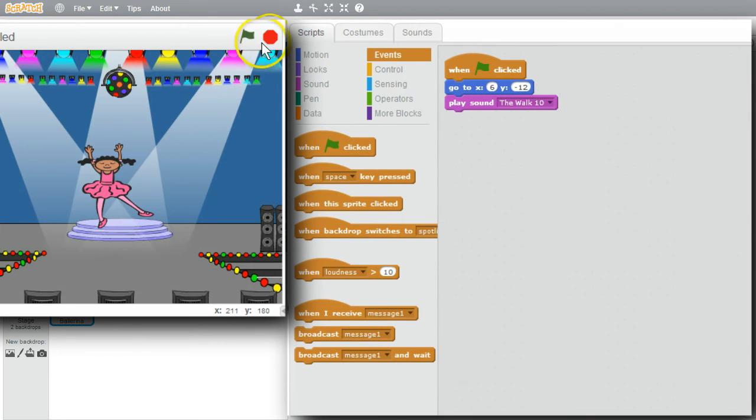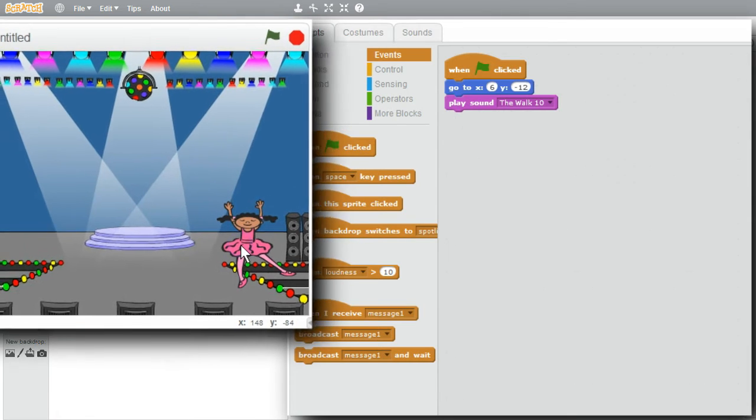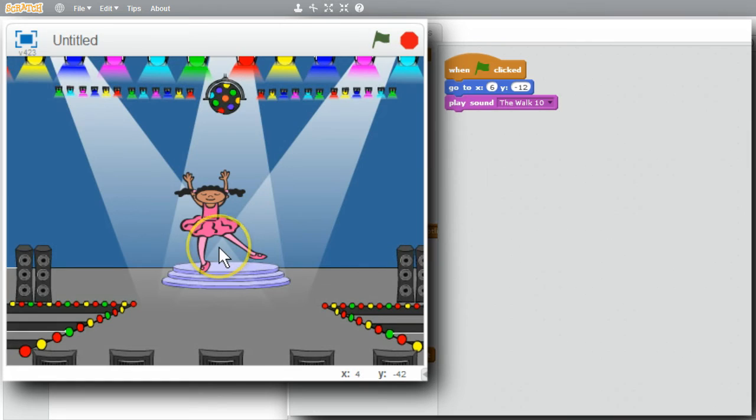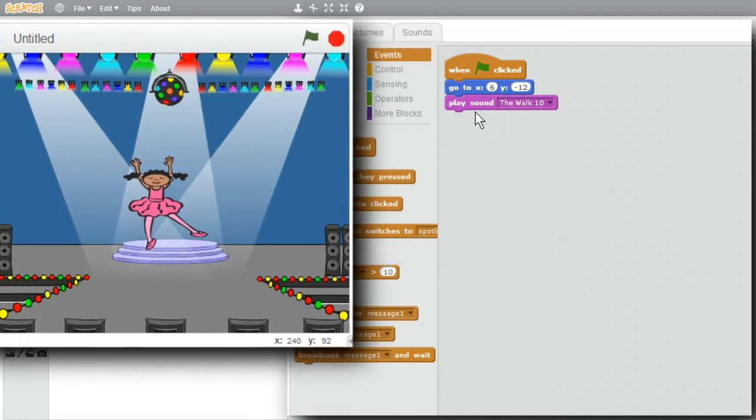Now when the green flag is clicked on, the ballerina will be moved to the center of the stage, and the song will start to play. I'll move the ballerina somewhere else to show that she gets moved, and I'll run it. Green flag. She got moved to the middle of the stage. Song's playing. A few more seconds left of it. Okay. Now I need to get her to dance.